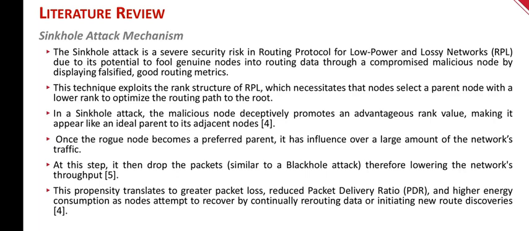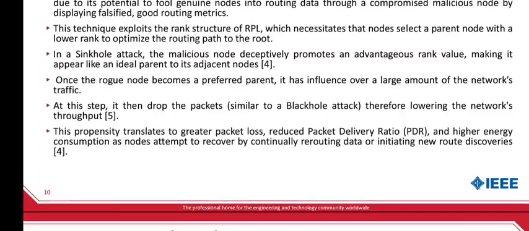In a sinkhole attack, the malicious node deceptively advertises an advantageous rank value, making it appear like an ideal parent to its adjacent nodes. Once the rogue node becomes a preferred parent, it has influence over a large amount of the network's traffic. At this step, it then drops the packets, similar to a black hole attack, thereby lowering the network's throughput. This translates to greater packet loss, reduced packet delivery, and higher energy consumption as the nodes attempt to recover by continually rerouting data or initiating new route discoveries.